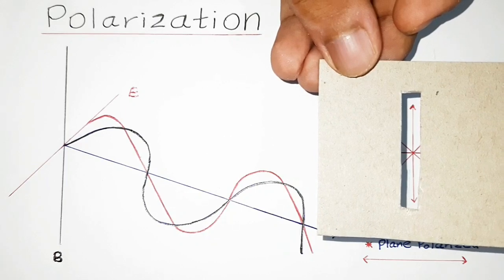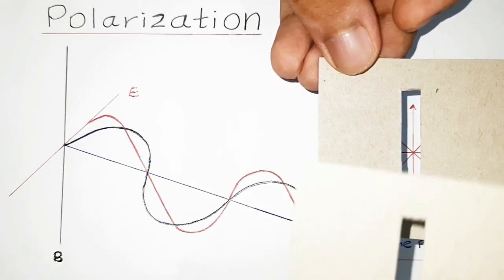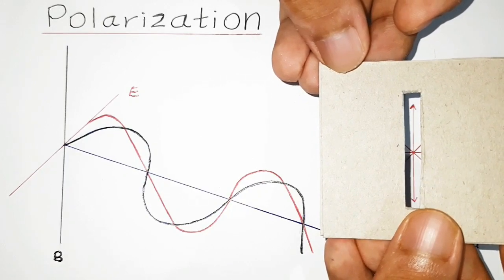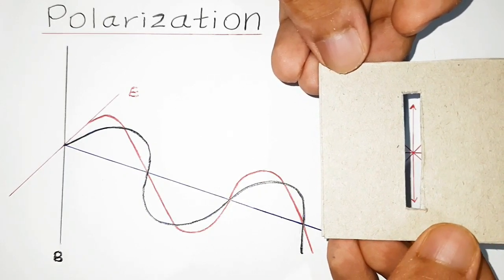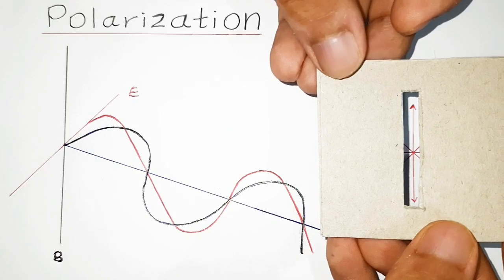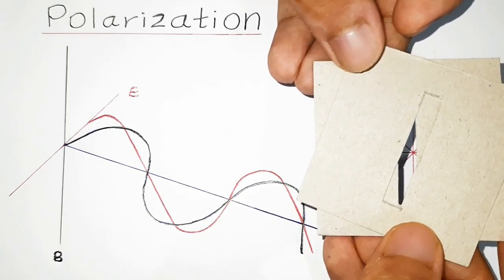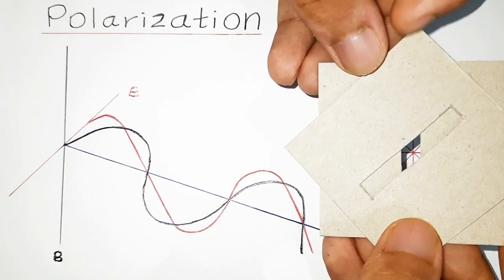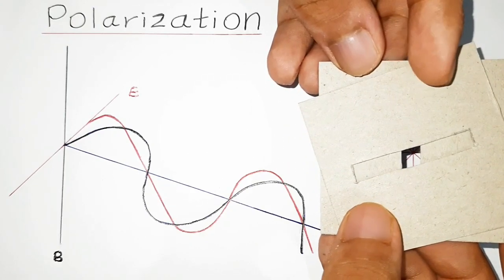So guys, what would happen if we place another filter on top of the filter we had initially? If the filters are on top of each other, you can observe the same wave with the same intensity. But what would happen if we rotate the filter on top in the clockwise direction? You would observe that the intensity of the wave would decrease.